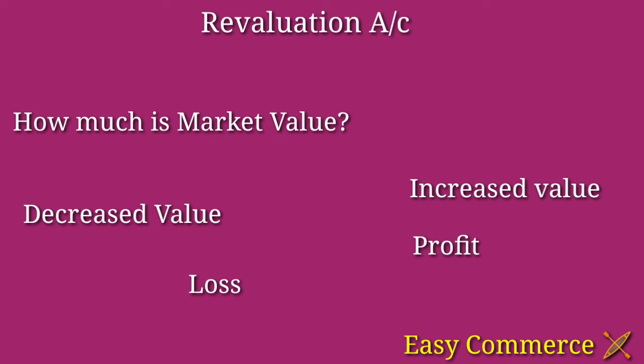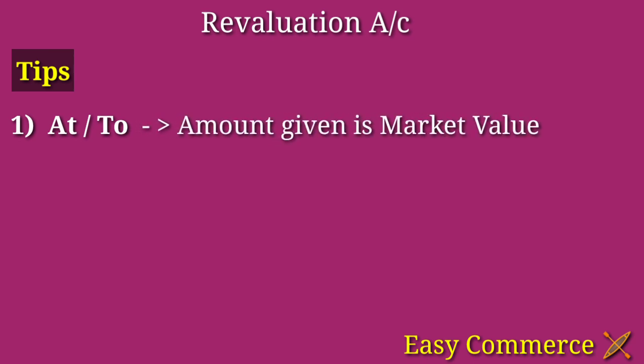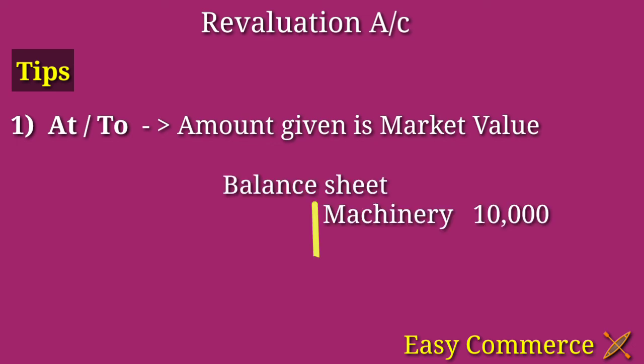Okay, so I will give one tip. First one is the word at or to. If any amount is given after the word at or to, that amount given is the market value. For example, in the balance sheet, machinery amount is given rupees 10,000, and in our question it shows that machinery is valued at rupees 15,000. That means the market value is rupees 15,000.